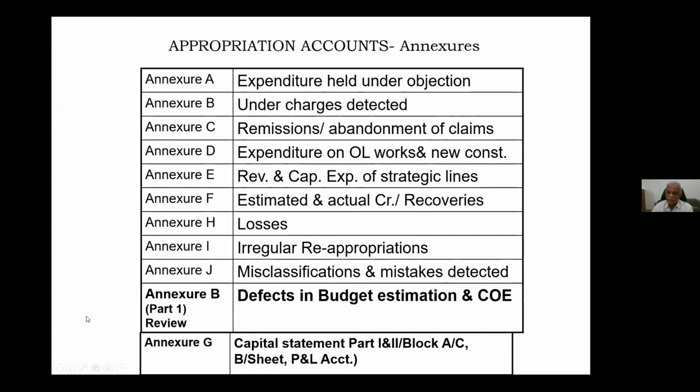Then another one is Annexure B Part 1 review, otherwise popularly known as Annexure K. Annexure K बोलते हमारा appropriation accounts में कहीं भी नहीं रहता, मगर it is even in examinations also sometimes it is asked: distinguish between Annexure J and Annexure K. Don't worry, but that Annexure K is officially known as Annexure B Part 1 review.